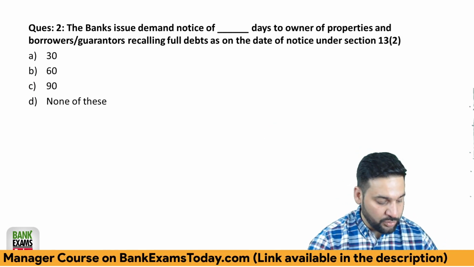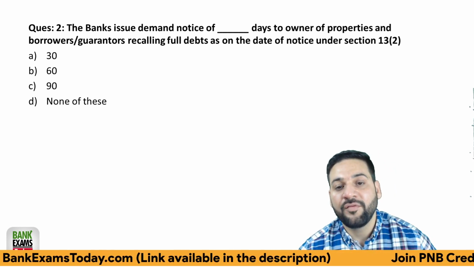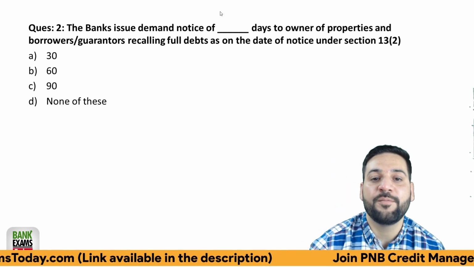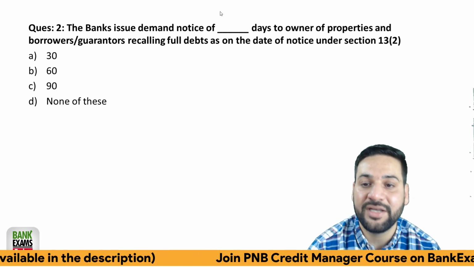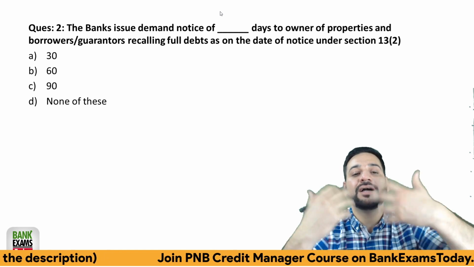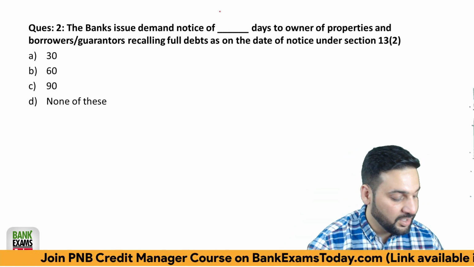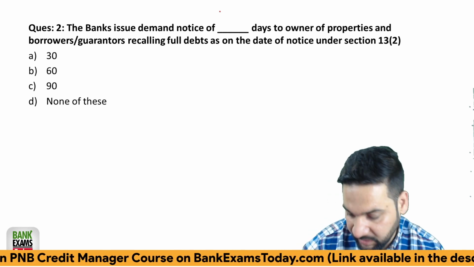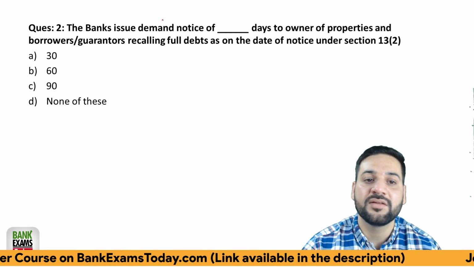So a bank issues a demand notice. A bank issued a demand notice of how many days to the owner of properties and borrowers and guarantors, recalling the full debt as on the date of notice. So how many days of demand notice is sent? Akansha, Priyanka, Vikas, Ranade, please give me your answer. How many days of demand notice is sent?